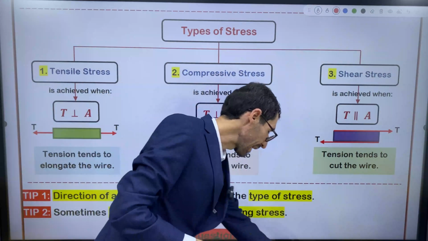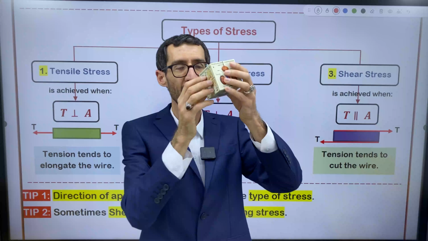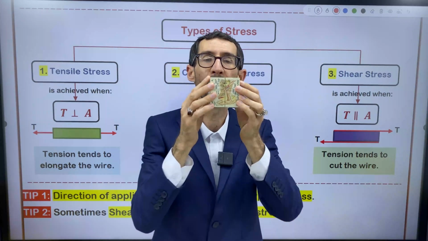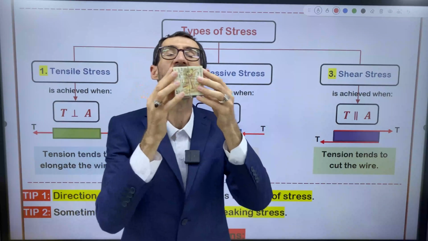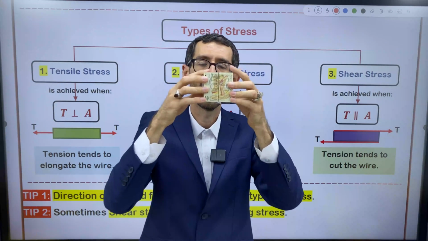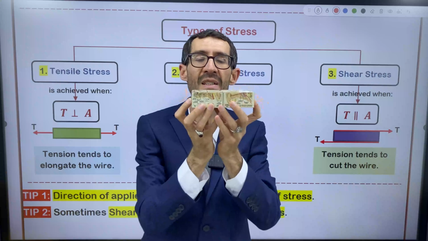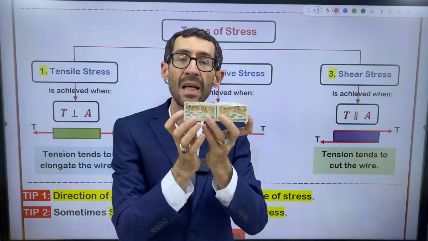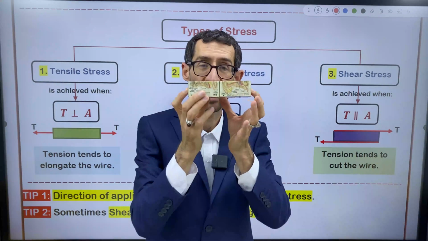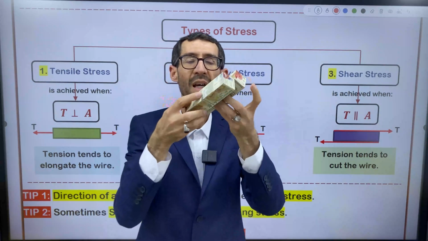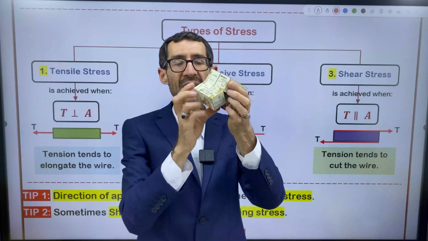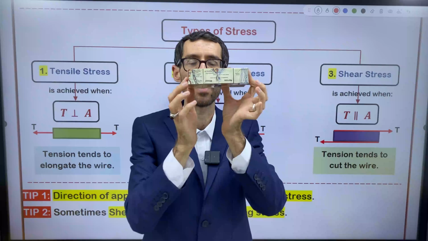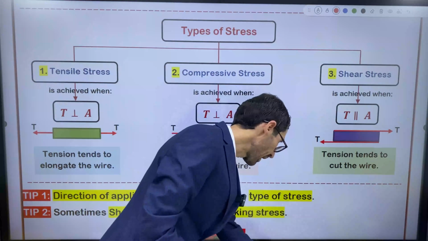We have one more example. Here we have one more cube. Look here. I use shear stress right now. This is shear stress. By means of shear stress, I can cut the metal. I can cut the object. We can break the solid, right? This is solid. You can break it. So whenever you play with this cube, actually we have shear stress.